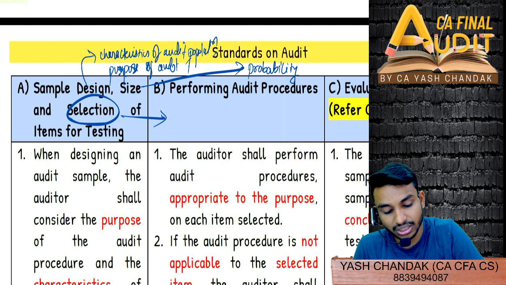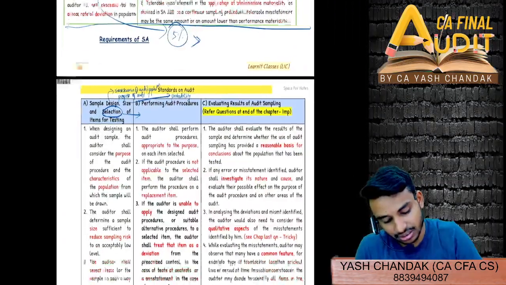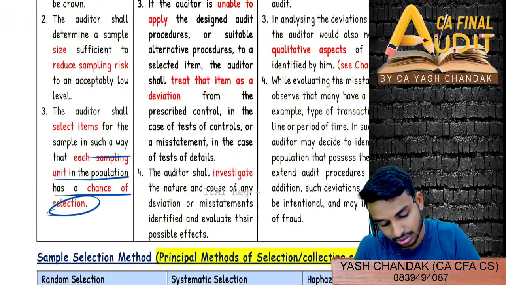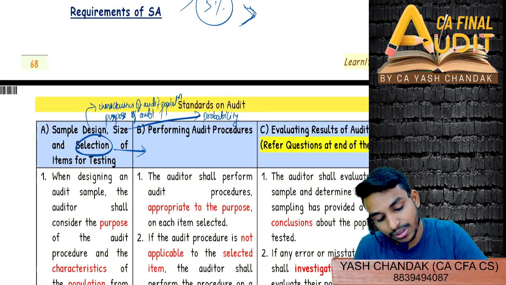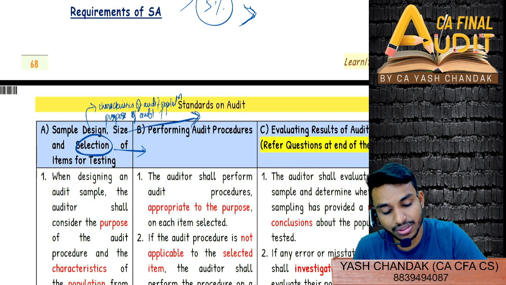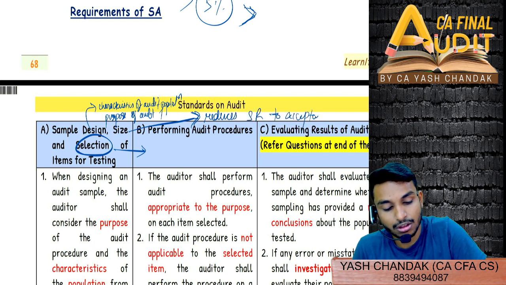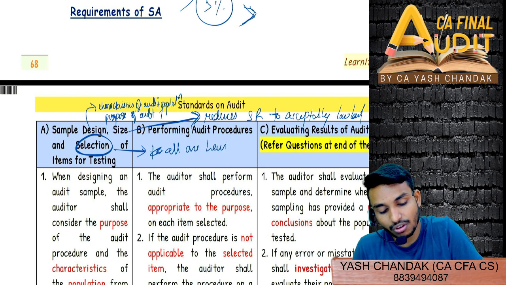And selection is what? Selection, how should you select? Sorry, selection बताइए. Size should be such that it reduces sampling risk to an acceptably low level, right? And selection should be such that all are having an equal chance of being selected.